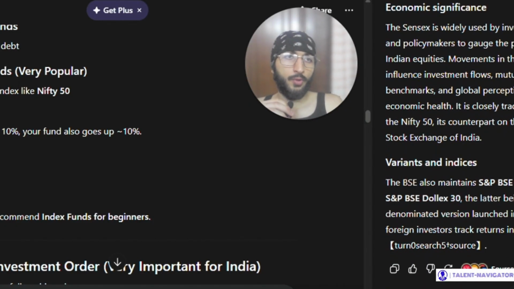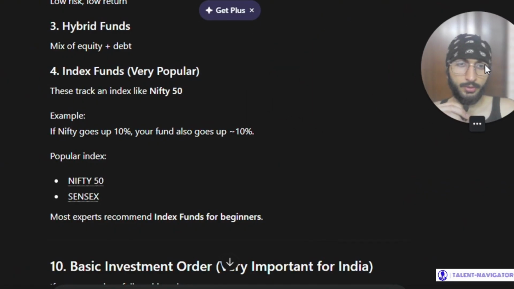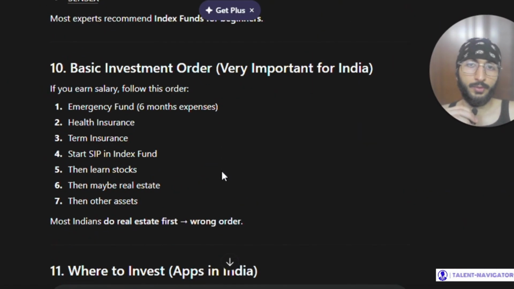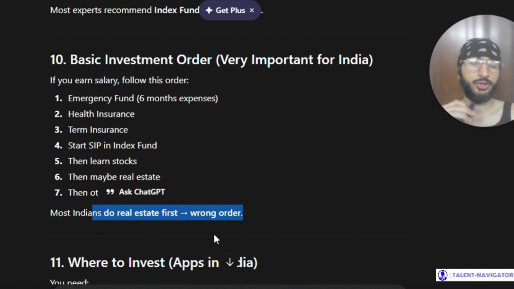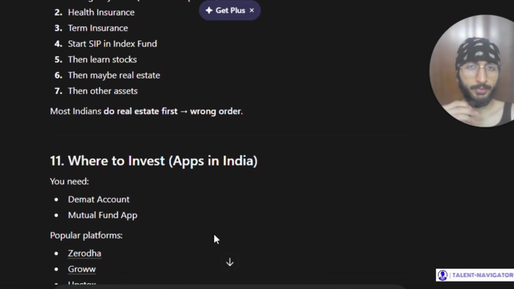Right. Now we can move on to our next topic here. That is basic investment order. Very important for India. If you earn salary, follow this order. We should definitely have an emergency fund, which we would consider as the next 6 months expenses. Second is health insurance. Third is term insurance. Then fourth is start SIP in an index fund. Then learn stocks. Then maybe real estate and then other assets. So most Indians do real estate first, which is the wrong order. You should start with an emergency fund.